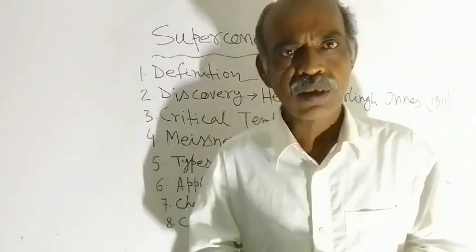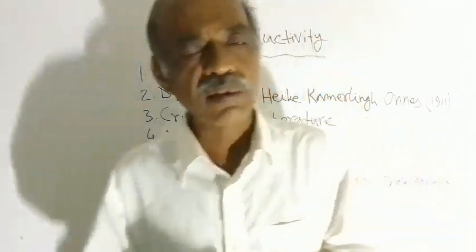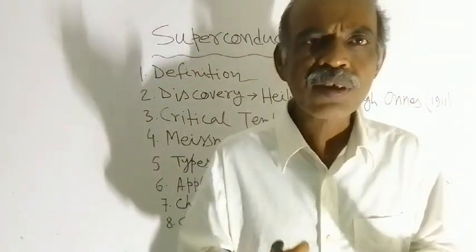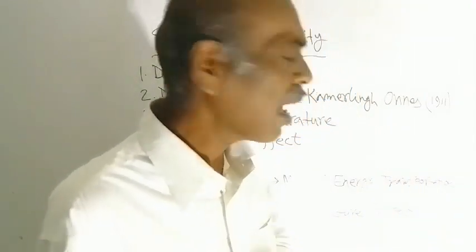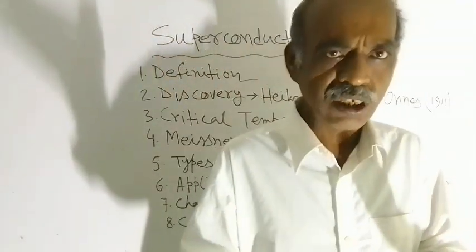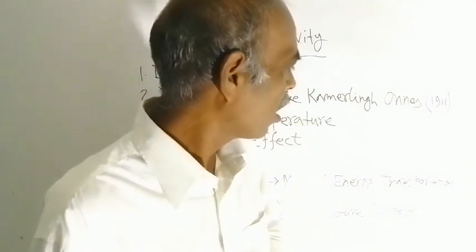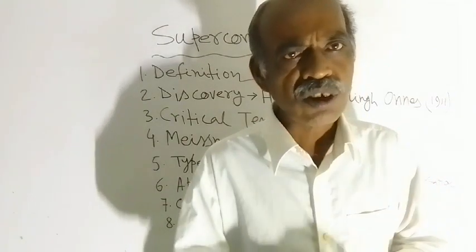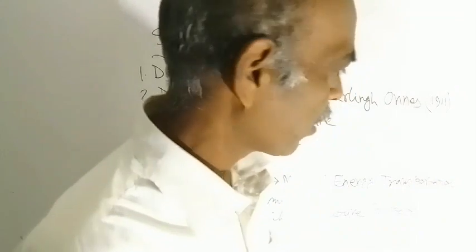For the purpose of levitation and propulsion, superconducting magnets are required, and those requirements can be achieved by using superconducting magnets. So in the field of transportation also, superconductivity is highly required.